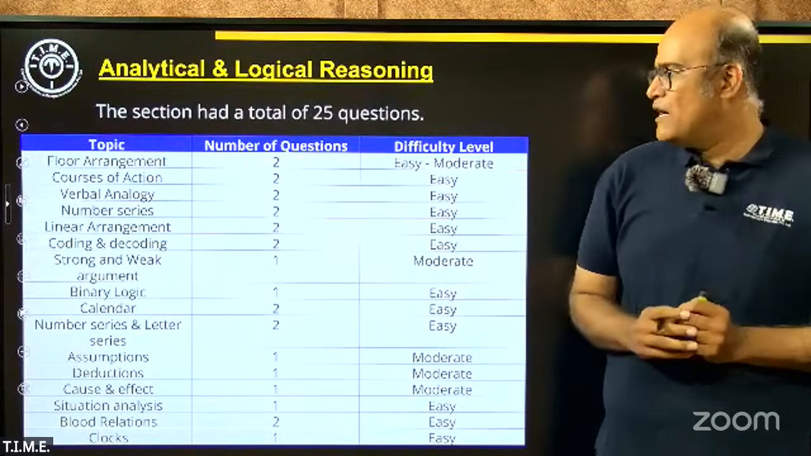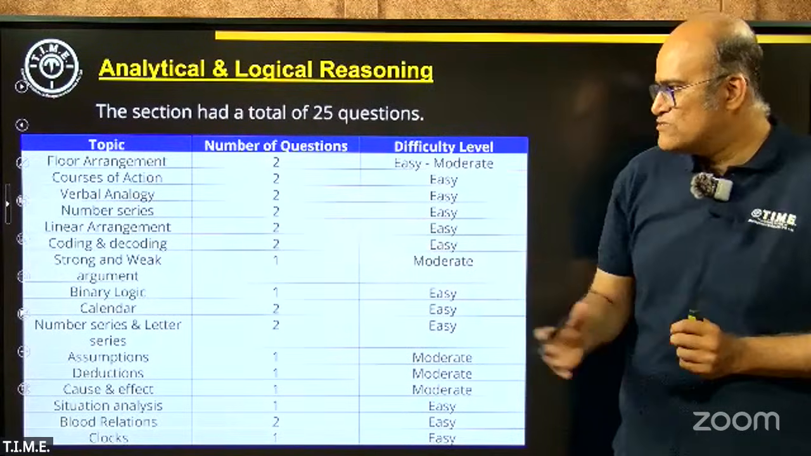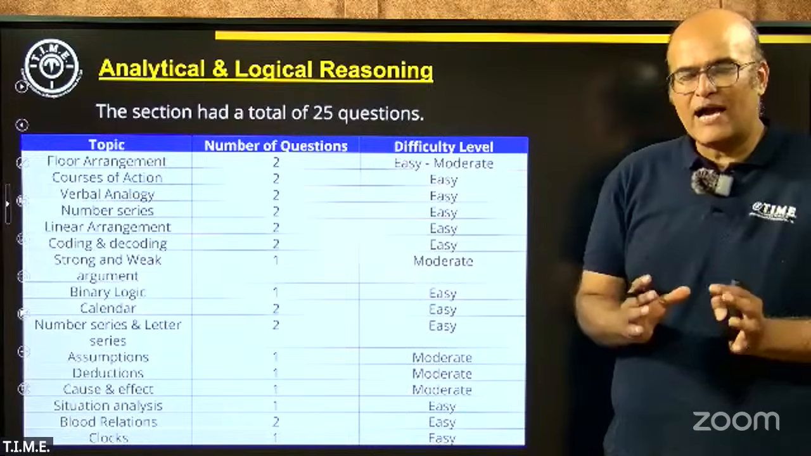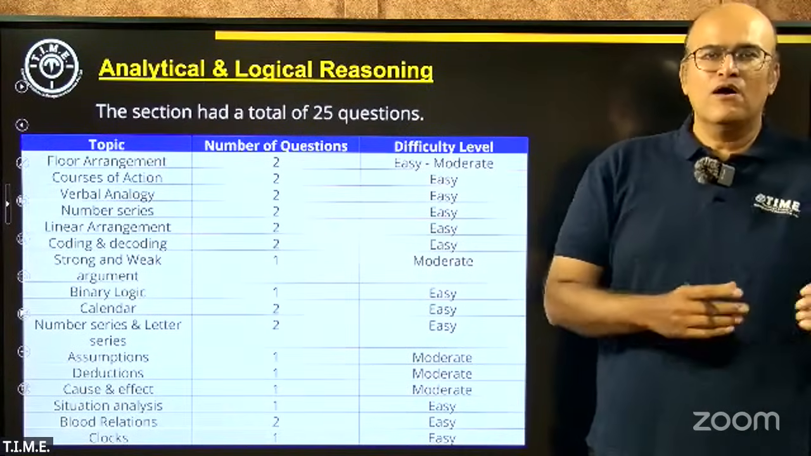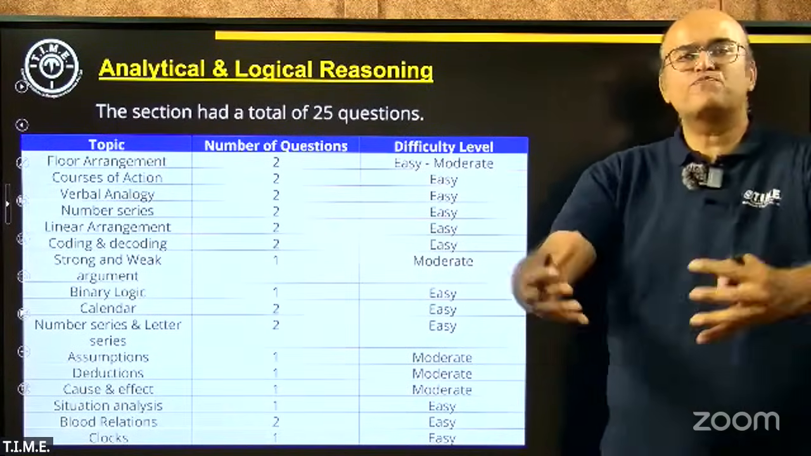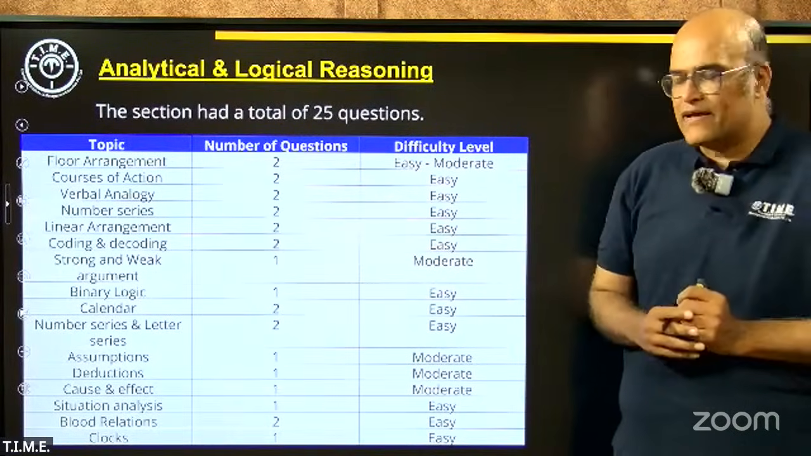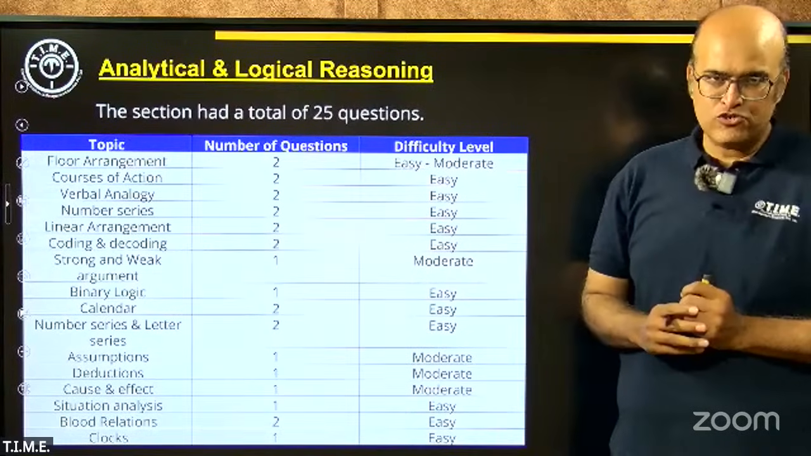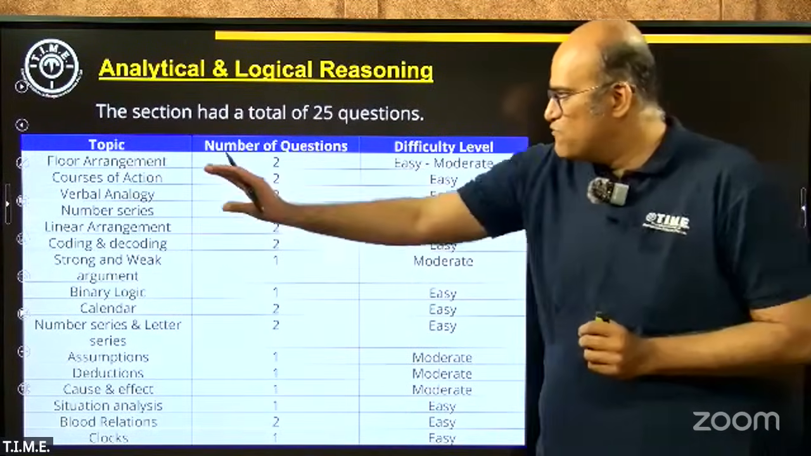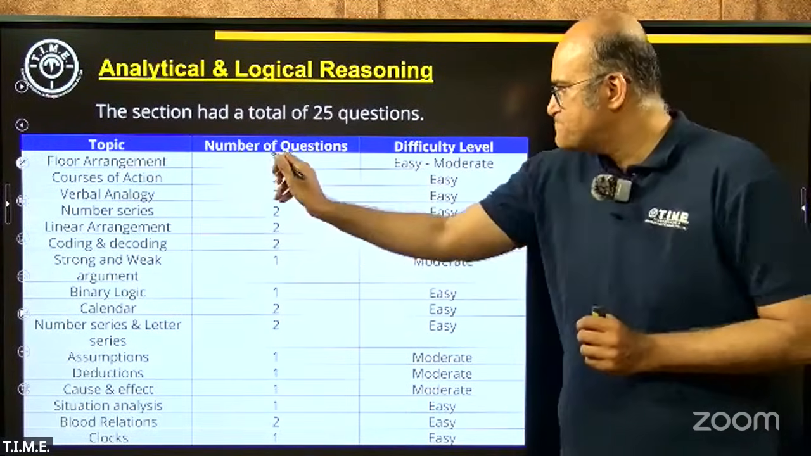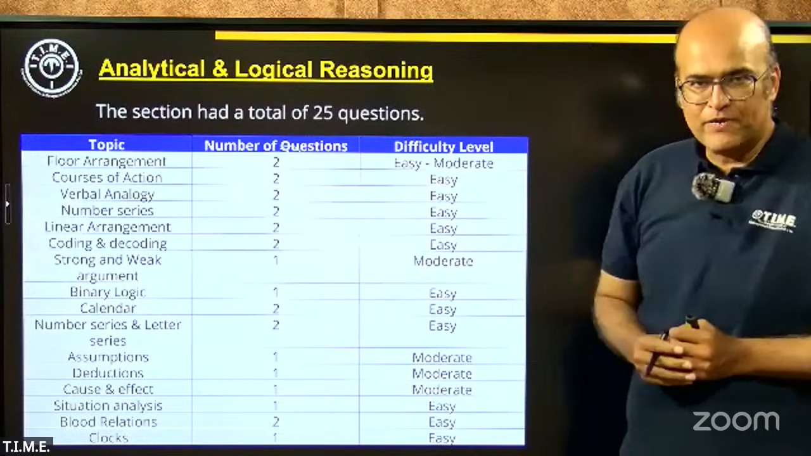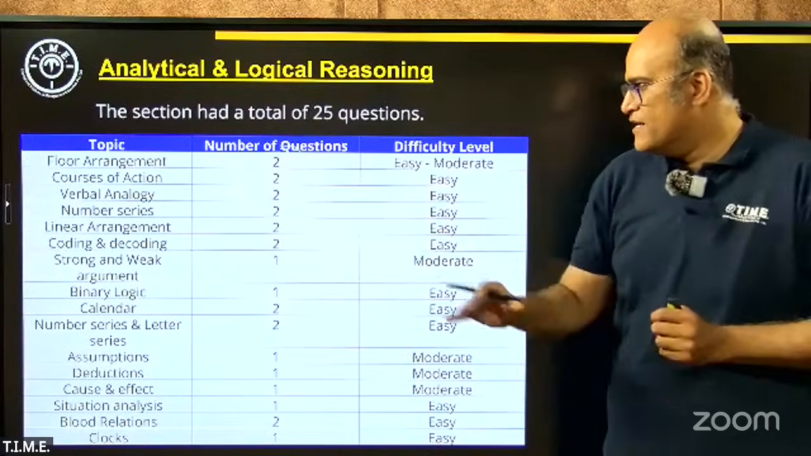Now, let's talk about kind of questions that have appeared. As you can see, it's a very long list. Usually SNAP, as Abhishek sir was also pointing out, spreads out the questions across a lot of chapters. So was the case with analytical and logical reasoning section also. So to begin with, there were floor arrangement questions. In fact, there were a couple of floor arrangement questions in this particular exam.